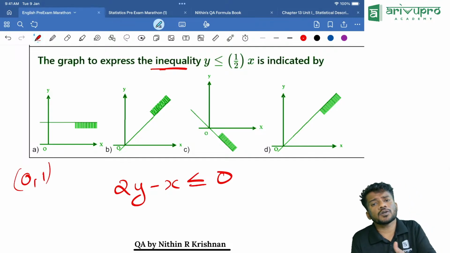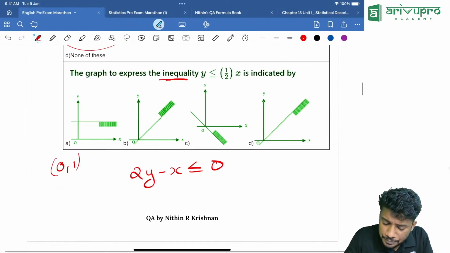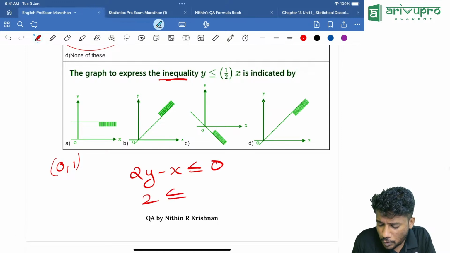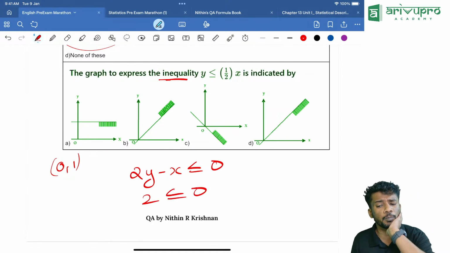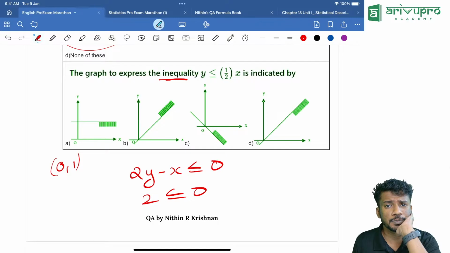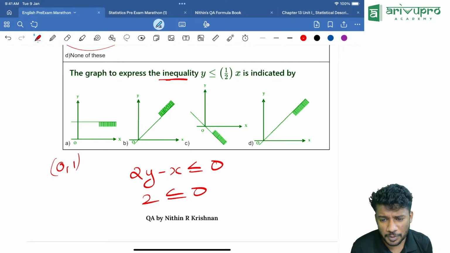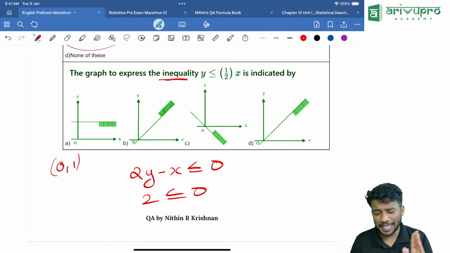That means it lies on the y-axis. If I substitute over here, that means 2 less than or equal to 0. Is this possible, people? It is not possible. That means it should be away from 0 comma 1.